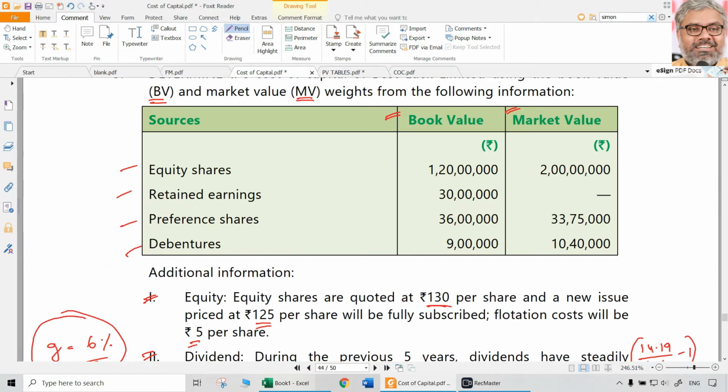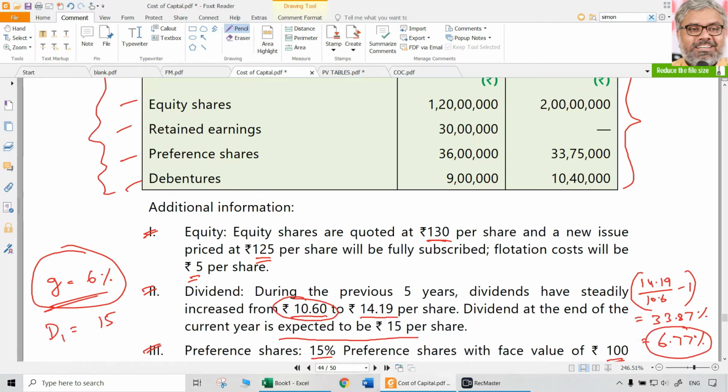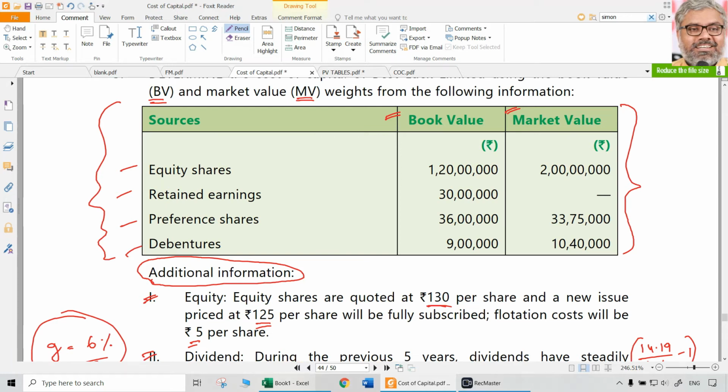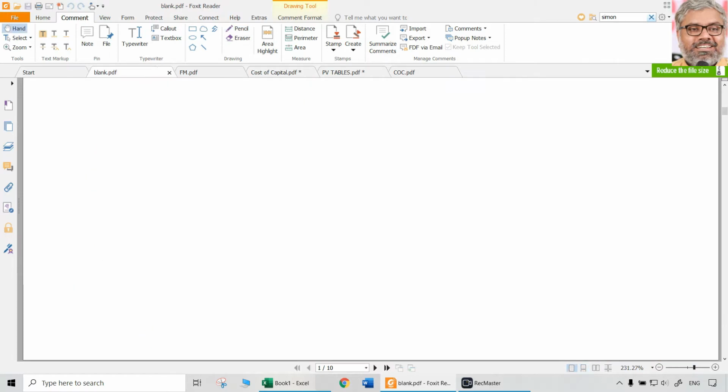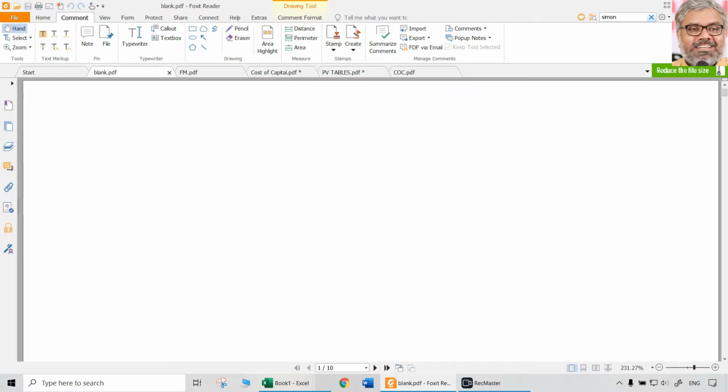As far as the details given earlier are concerned, they are only for weights: book value weights and market value weights. That's all; only for that purpose is this information there. The additional information given is completely for calculating the individual costs of capital separately, which we have to compute one by one as working notes. Then the weighted average cost of capital has to be computed according to book value weights and also market value weights. Let us calculate the costs of the individual sources of finance one by one.